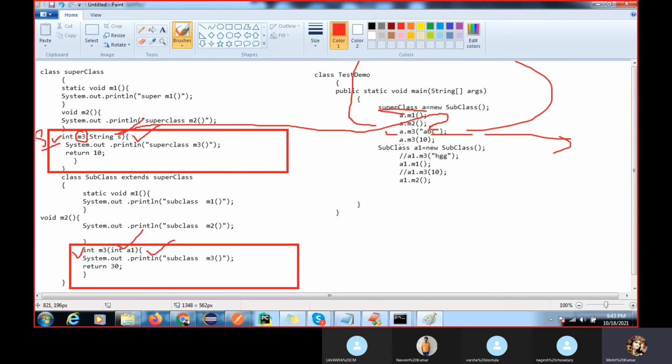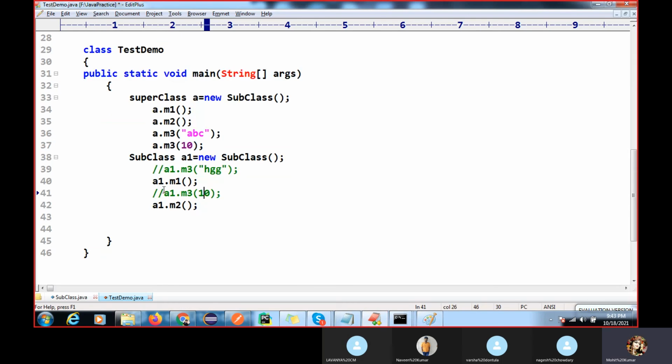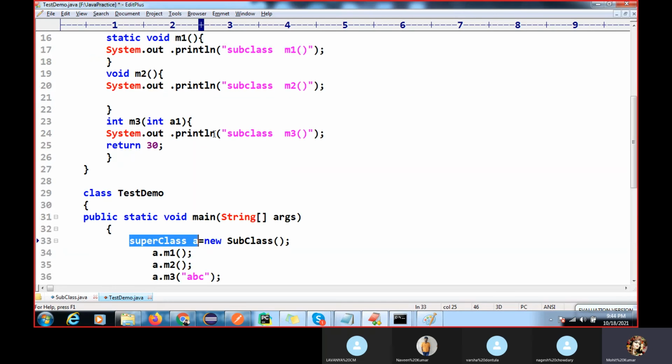When you call the M3 method and pass the argument 10, which is an integer, right? So when you call a dot m3, which type is it? Superclass type, right?